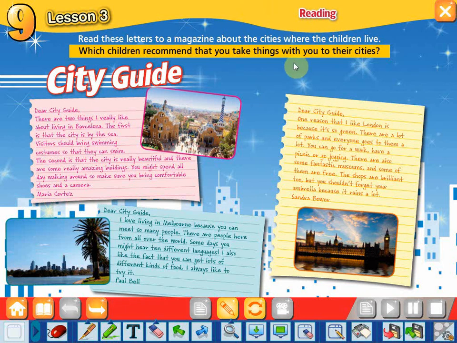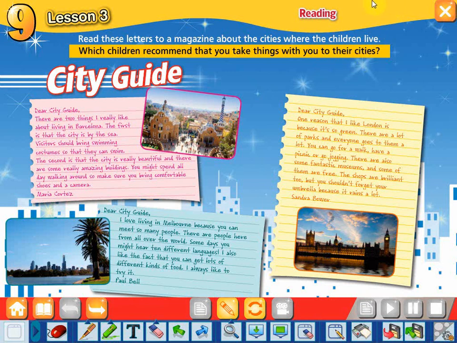Dear city guide, one reason that I like London is because it's so green. There are a lot of parks and everyone goes to them a lot. You can go for a walk, have a picnic, or go jogging. There are also some fantastic museums and some of them are free. The shops are brilliant too. But you shouldn't forget your umbrella because it rains a lot. This was from Sandra Bauer.